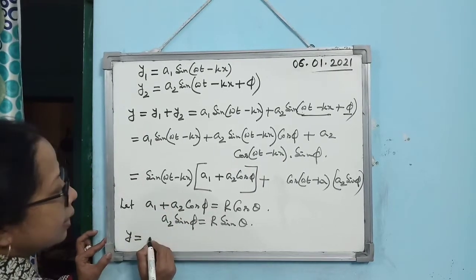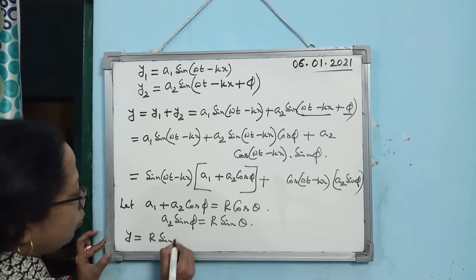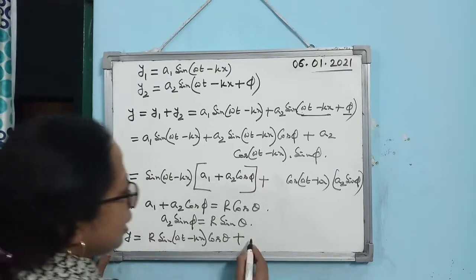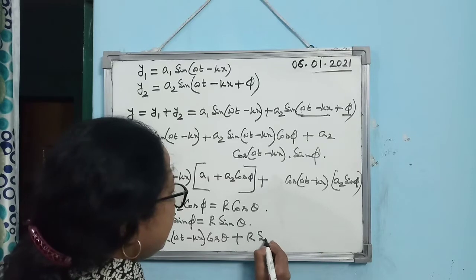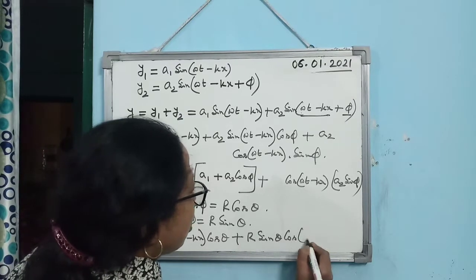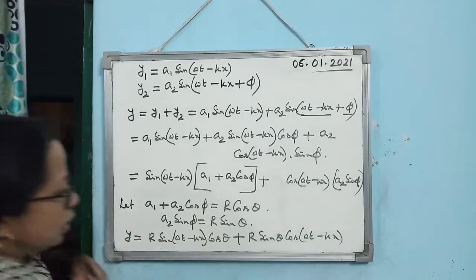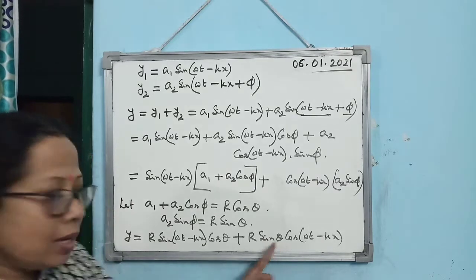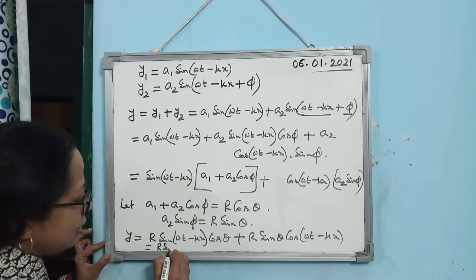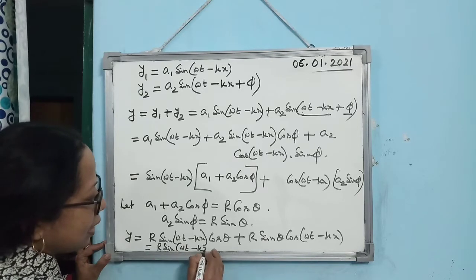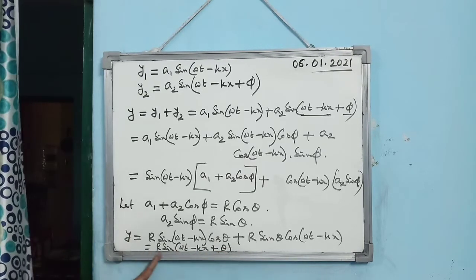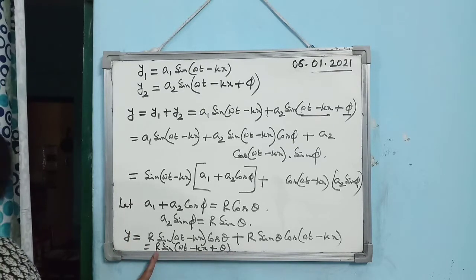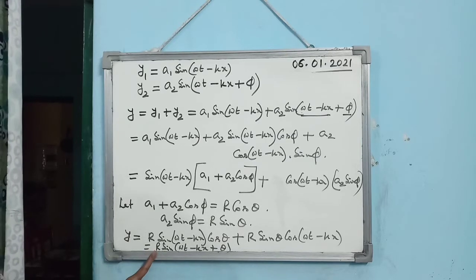You are getting y equals R sin(omega t minus kx) cos theta, plus R sin theta cos(omega t minus kx). So you see you are getting sin A cos B plus cos A sin B, which means you can write it as R sin(omega t minus kx plus theta). So we have expressed it as a single sine function. So what is the resultant amplitude of the wave? It is given by R.